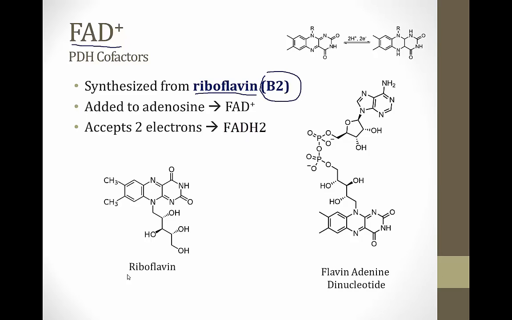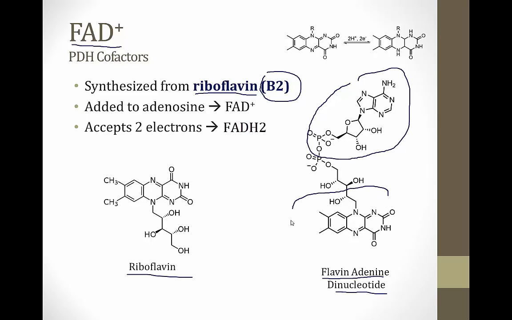This is the structure of riboflavin on the bottom left side of the screen here. On the right side of the screen is the structure of flavin adenine dinucleotide, and it is a molecule of adenosine, this is adenosine right here, added to riboflavin. This is the riboflavin structure right here.